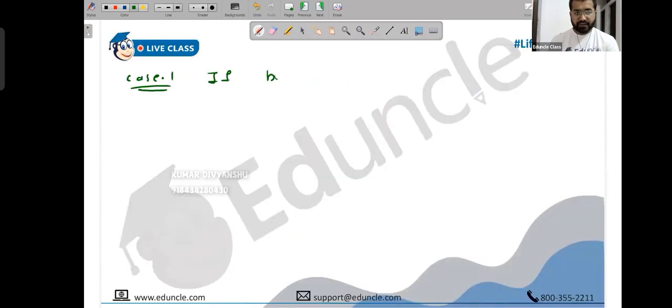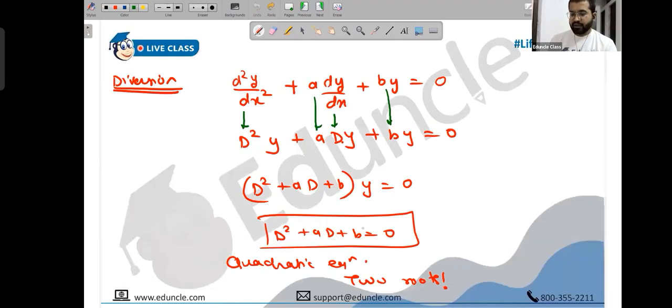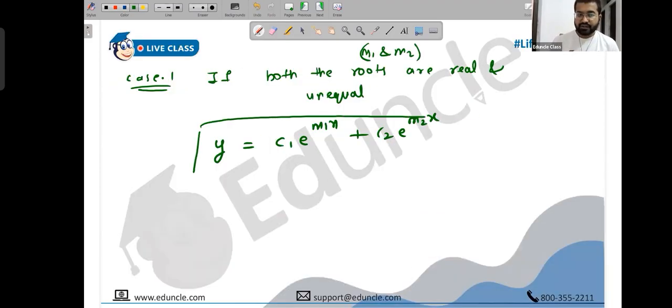Case 1. If both the roots are real and unequal, then your solution y is written as c1 e raised to m1 x plus c2 e raised to m2 x. Here m1 and m2 are the roots. Whatever roots you find after solving, you will have 2 values: the first value is m1, the second value is m2. So if the roots are real and unequal, this is how you write the solution. c1 and c2 are constants.